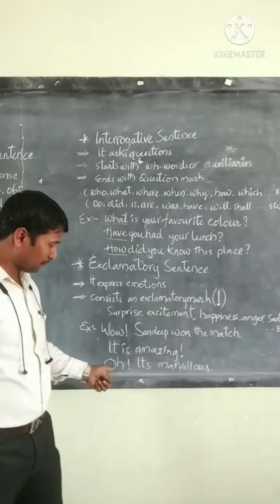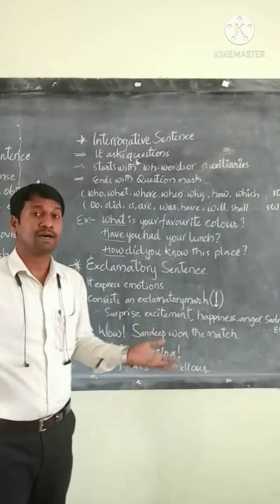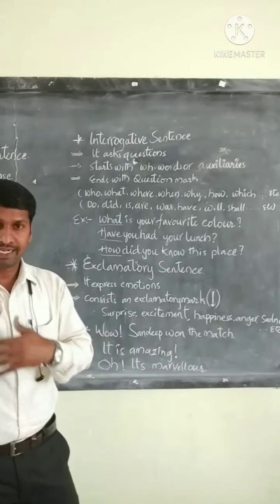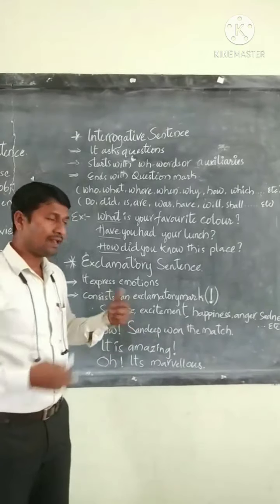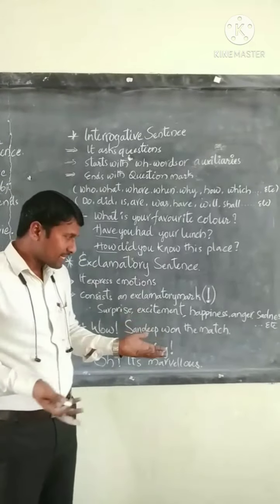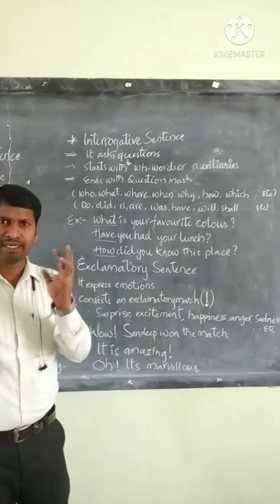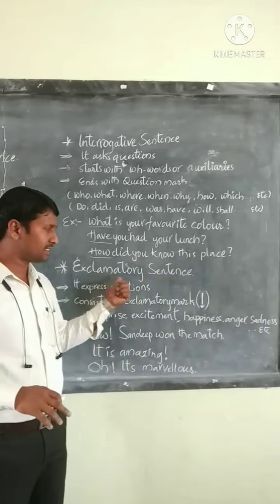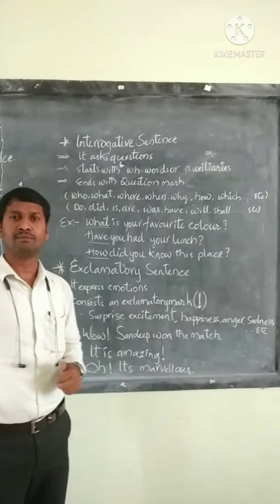Another example: oh, it's marvelous! Or when you say oh my God, whether it is sadness or happiness, all these mixtures of emotions, surprise, excitement, happiness, anger, sadness, are expressed with exclamatory sentences, and the clue is the exclamatory mark. And this is about the exclamatory sentence.